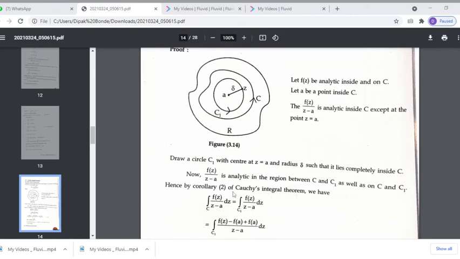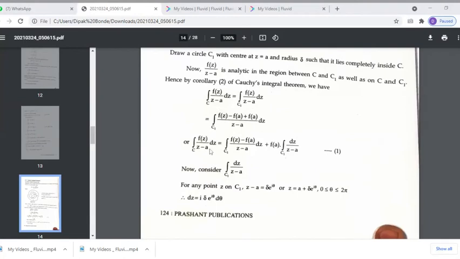So by using corollary of Cauchy's theorem, we get integration f of z upon z minus a dz over C is same as integration f of z upon z minus a dz over C1. So this is equal to integration over C1 f of z minus f of a plus f of a upon z minus a dz. Here we add f of a and subtract f of a.